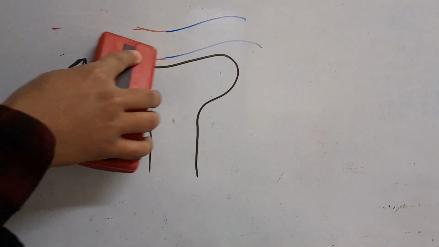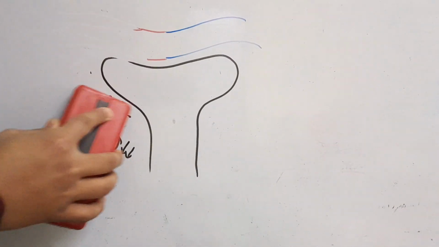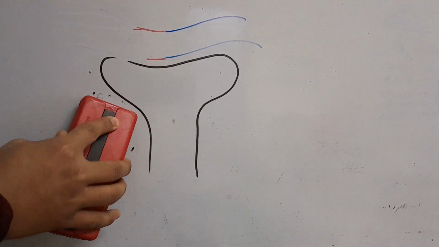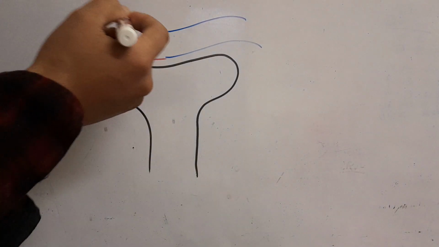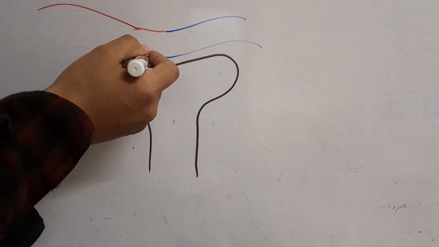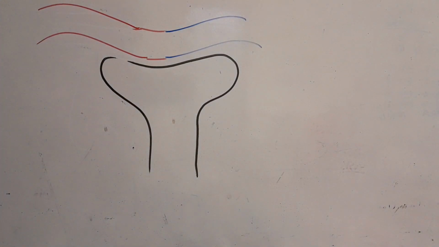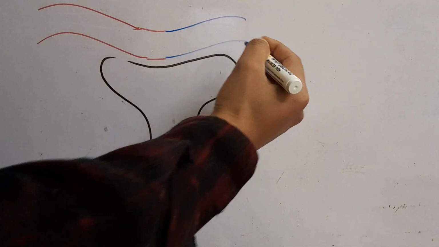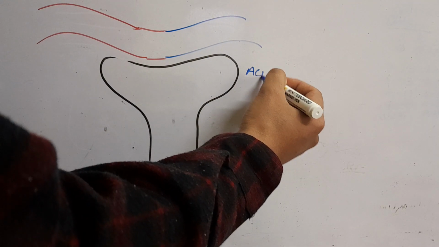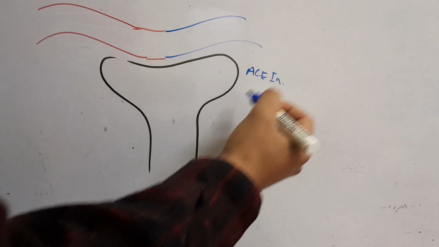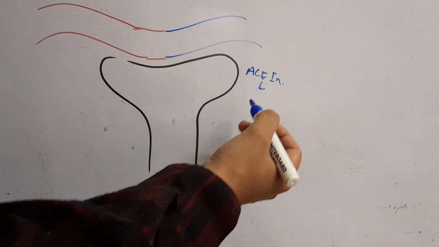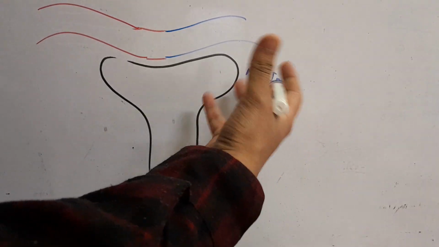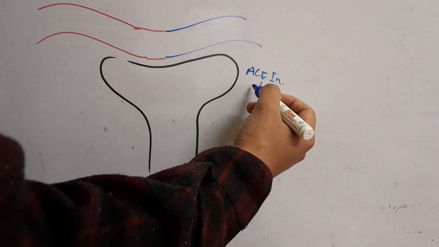Now we will be talking about ACE inhibitors and ARBs. In case of ACE inhibitors and ARBs, they actually act upon the efferent arterioles. As you know, ACE inhibitors inhibit because of their mechanism of action.